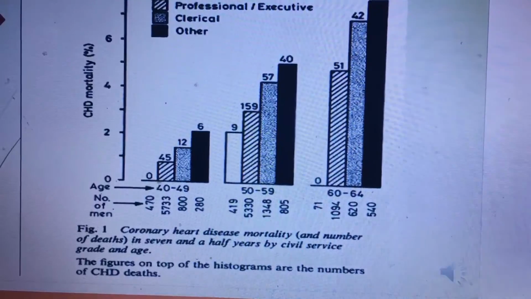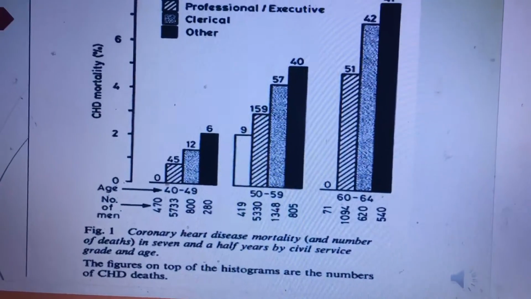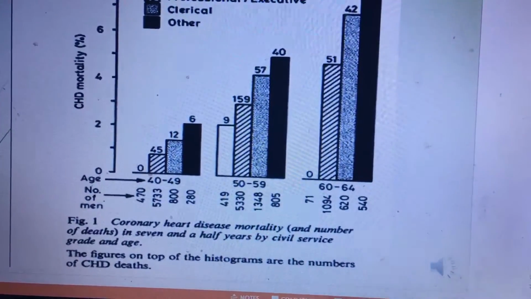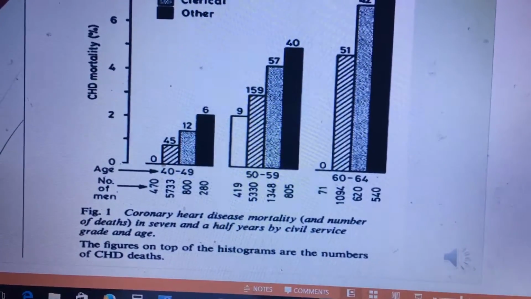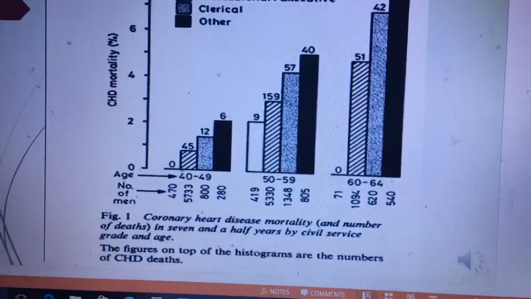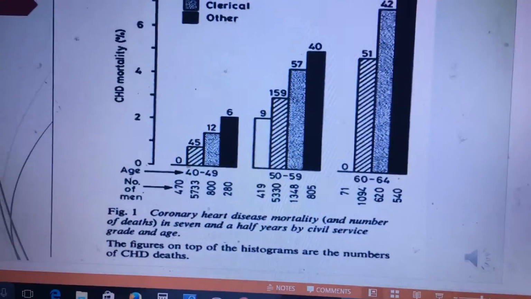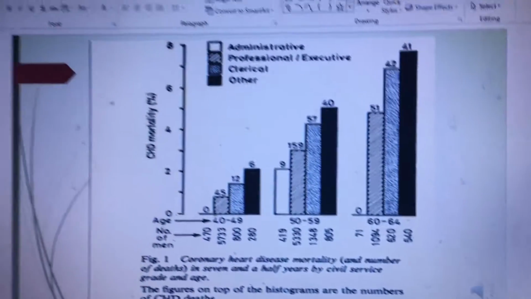Also, the investigators found an association between health and height. The men in the other grade were on average shorter than those in the administrative grade, which could mean that shorter people have a higher risk of coronary heart disease. Therefore, from this data, we cannot conclude that poor health is a direct cause of low SES.